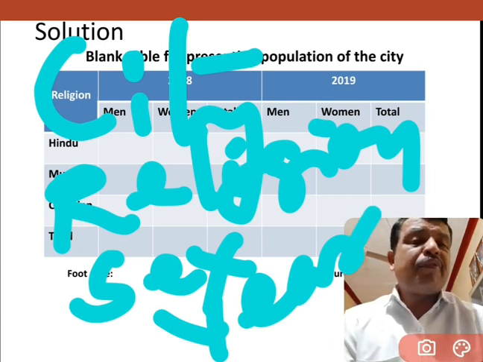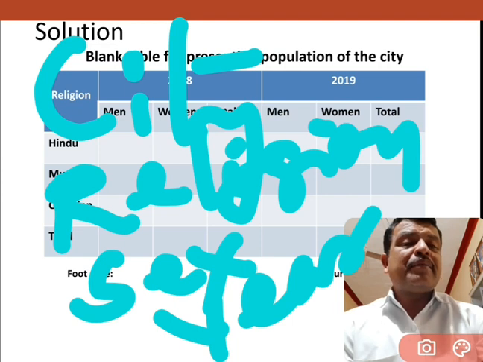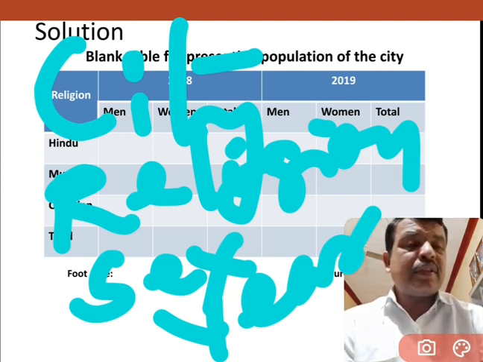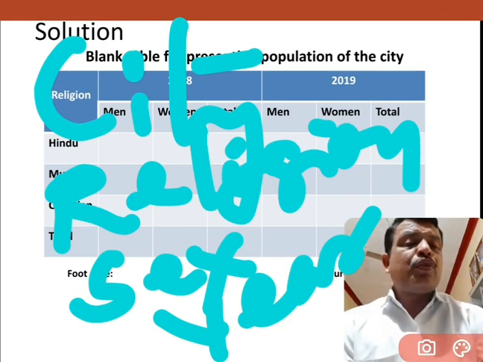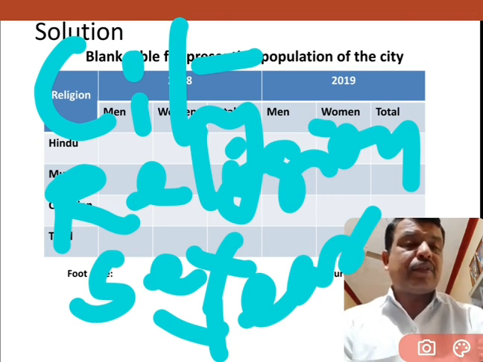With the help of four pieces of information, I prepared this blank table. Likewise, whatever information is given in the problem, it completely depends upon our knowledge, completely left to our decision, first of all.